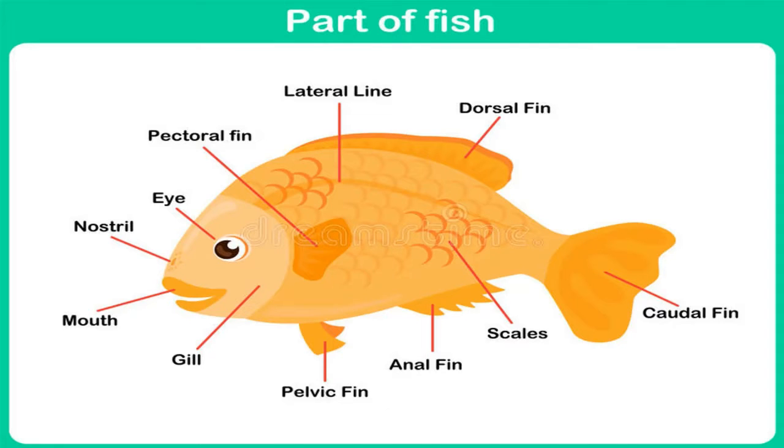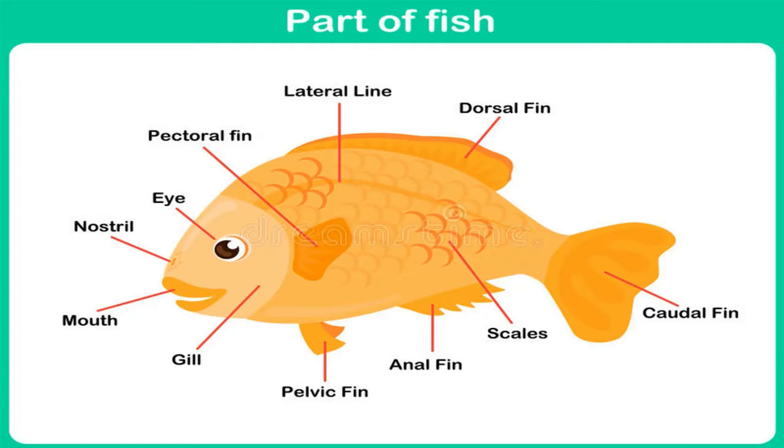Alright, so as we start with aquatic animals, the very first animal which comes into our mind when we talk about the word aquatic gets related with the fish, right? Here you can see we have a diagram which helps us to understand the different parts of the fish. Once you know the parts of the fish, then you know how they have adapted and how they are able to live inside water.